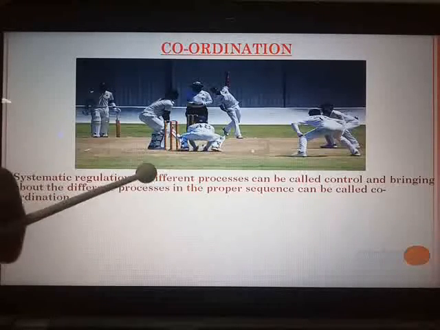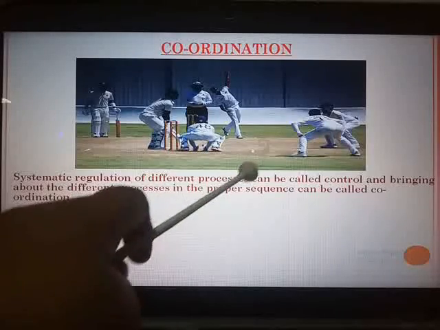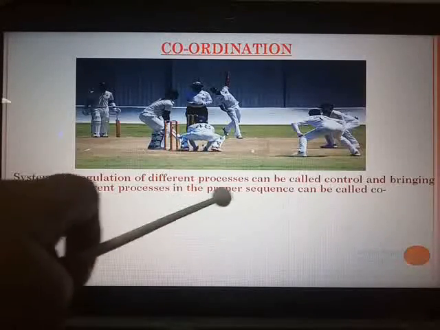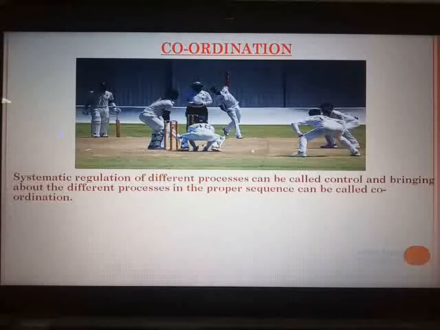Systematic regulation of different processes can be called control, and bringing about the different processes in the proper sequence can be called coordination. Everywhere coordination is required, whether it is with the functioning of the different organs or systems of the body, at the school level, in the games, everywhere. At the school level, if any activity is decided, take an example of a dance activity, then coordination should be there.